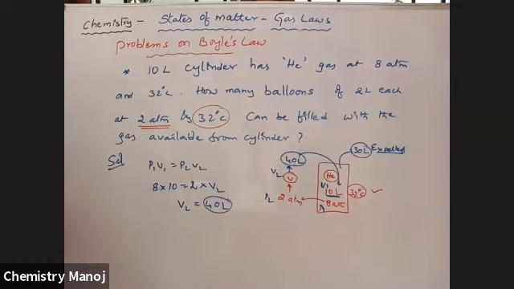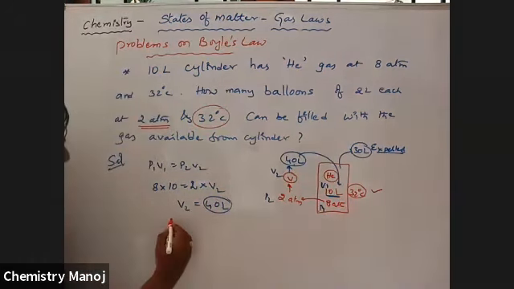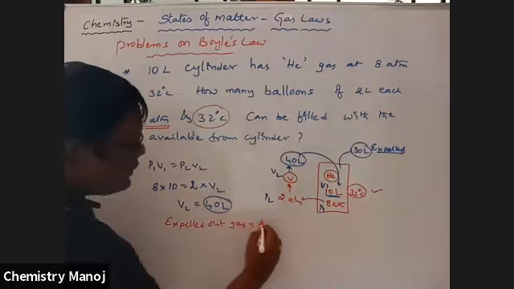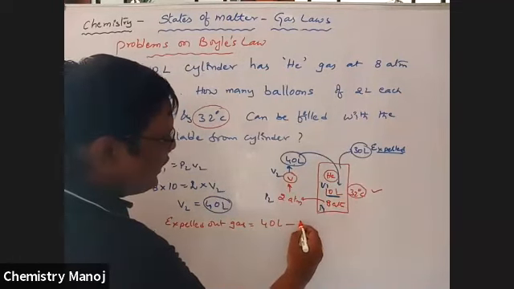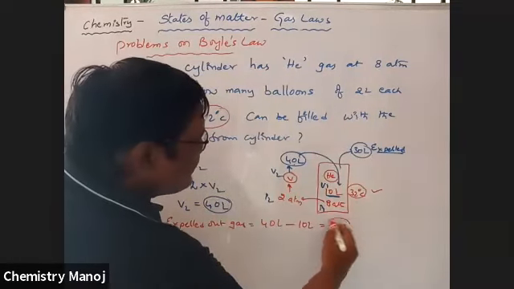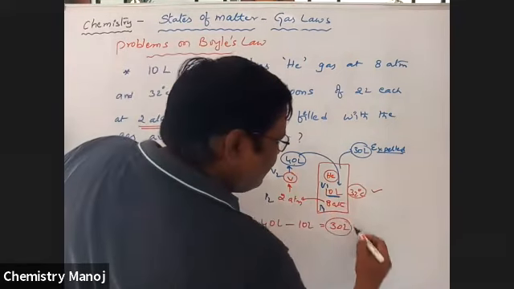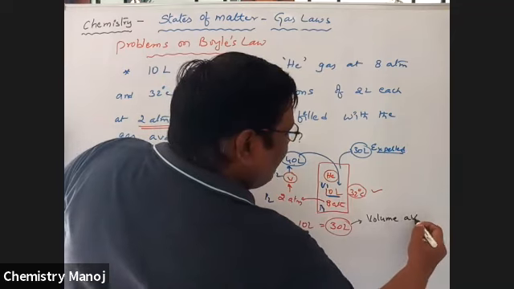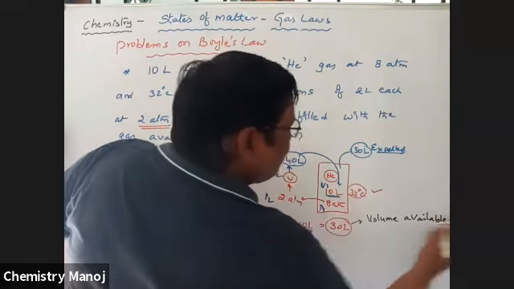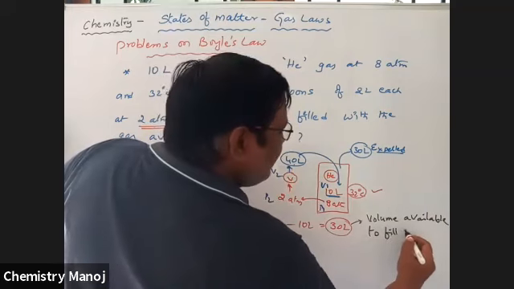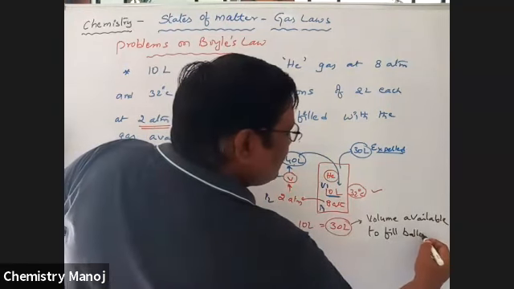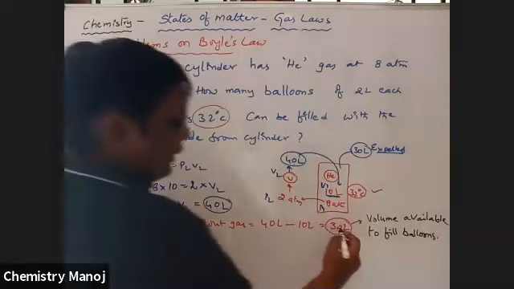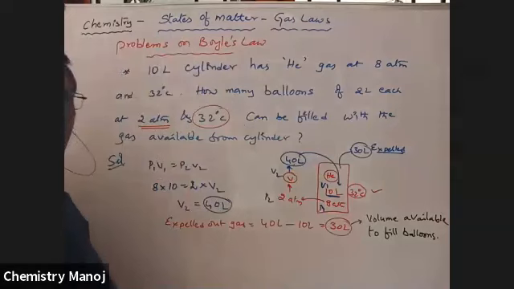That means expelled out gas is equal to 40 liters minus 10 liters, which is equal to 30 liters. This is the volume available to fill balloons. That is the only volume available to fill balloons. So that means only 30 liters.